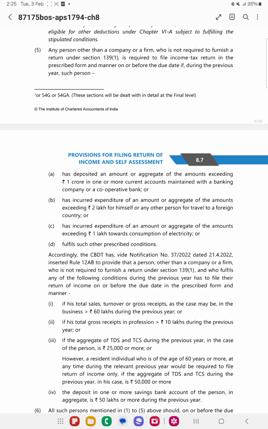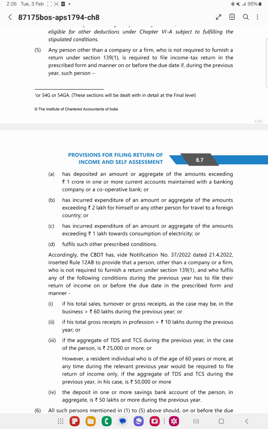Okay, so for example, I've deposited 25 lakhs during the financial year in a current account on 1/4/2024, assuming the previous year is 24/25, and again 25 lakh on 30th September 24 in SBI current account only, and another 30 lakh in Bank of Baroda current account, and again another 30 lakh in Bank of Baroda current account.